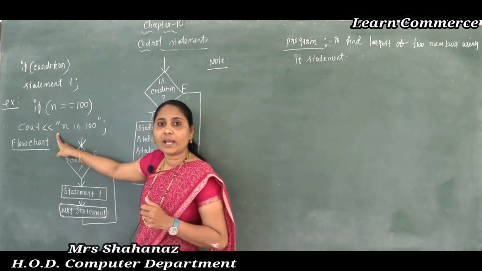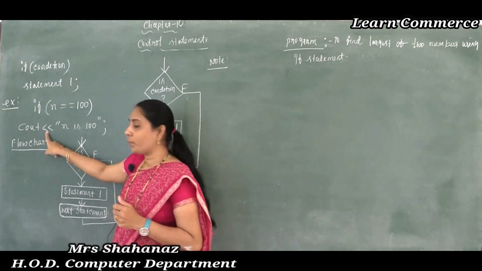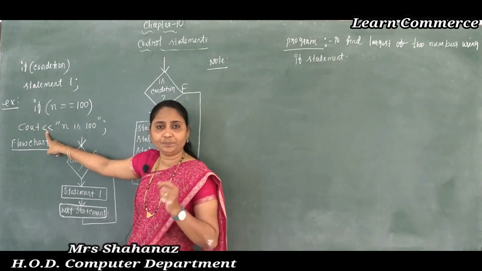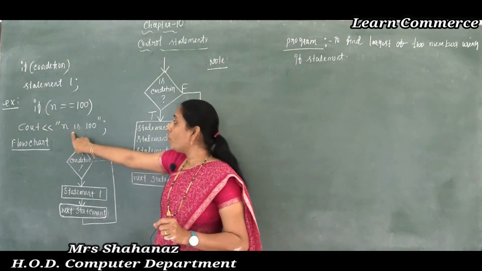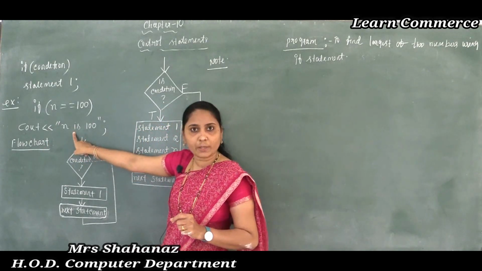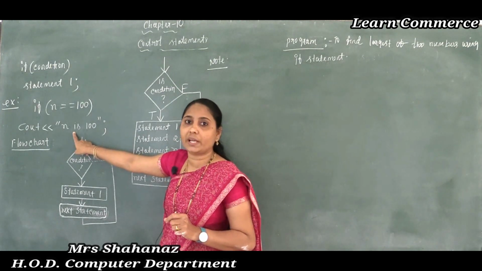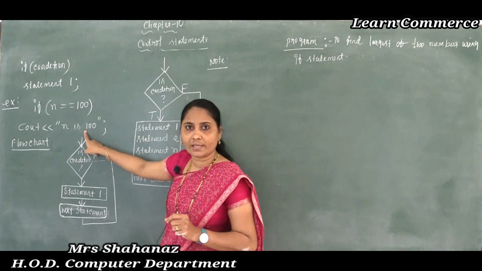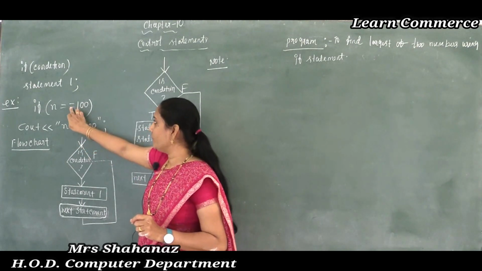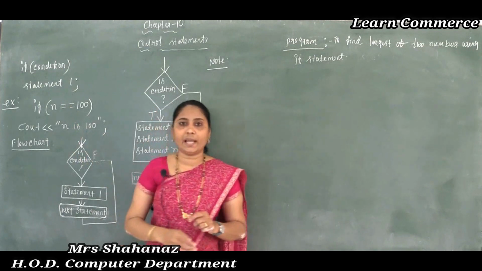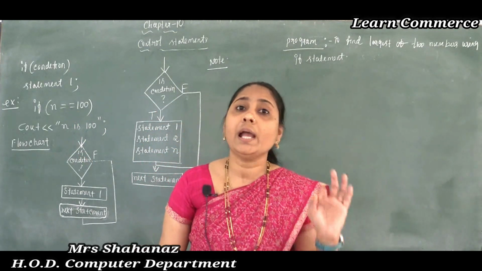We execute this statement by using cout, and the operator we write is the stream insertion operator. As we know, whatever message we put in double quotation marks is displayed on the screen. So this statement displays that n is 100. If the condition is true, then only it executes the statement. So this is a suitable example for the simple if.